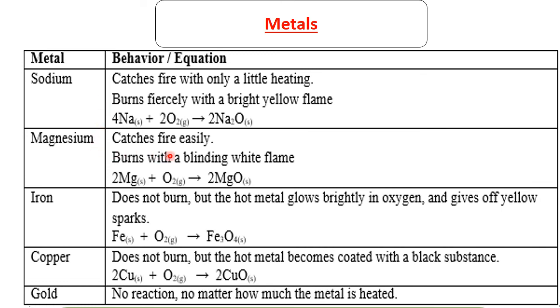Magnesium also catches fire. Iron does not catch fire, but the hot metal glows brightly in oxygen and gives off yellow sparks. Copper does not burn, but the hot metal becomes coated with a black substance. So when you heat copper and there's oxygen, it's going to have a black coating around it. Gold and the friends, no reaction no matter how much the metal is heated.